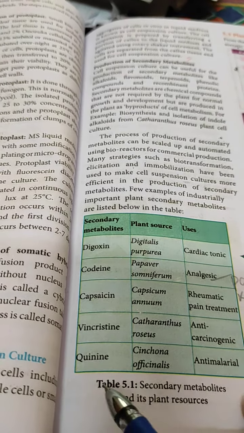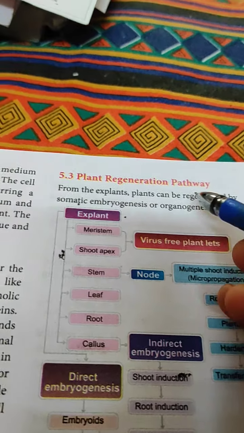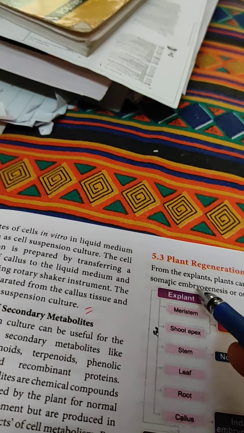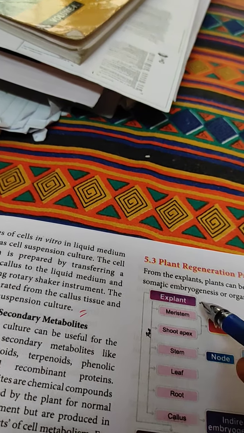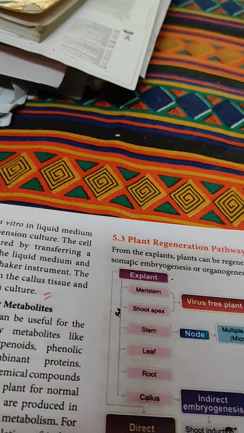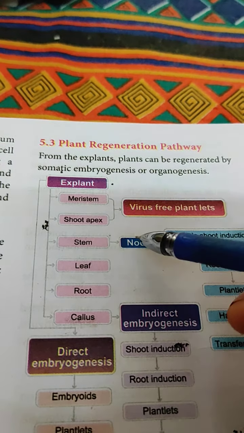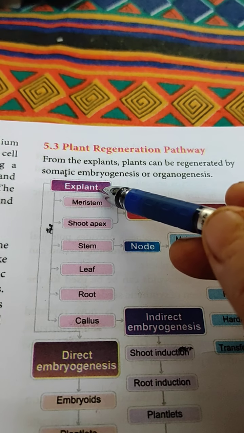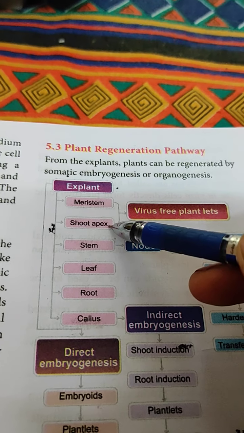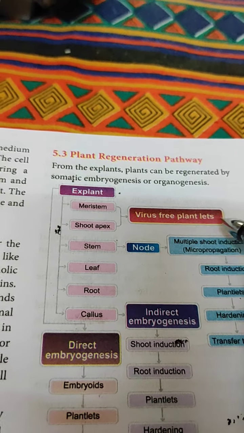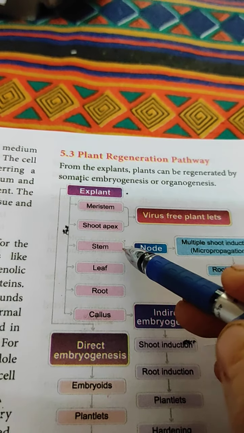Now next we are going to discuss the plant regeneration pathway. Plants can be regenerated by somatic embryogenesis or organogenesis. Already we have told all this. From the plant, meristem and shoot apex can be taken, and virus-free plantlets can be developed.